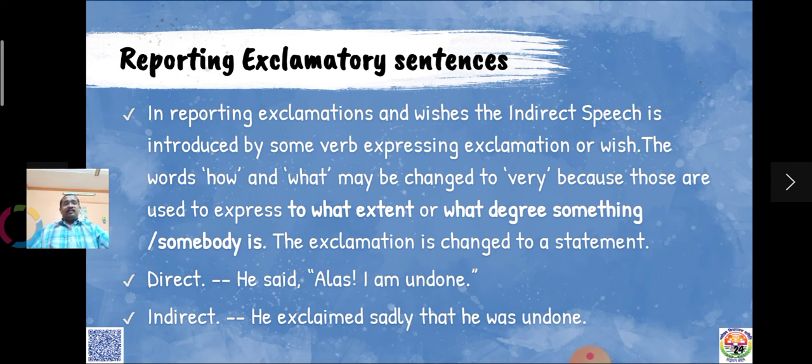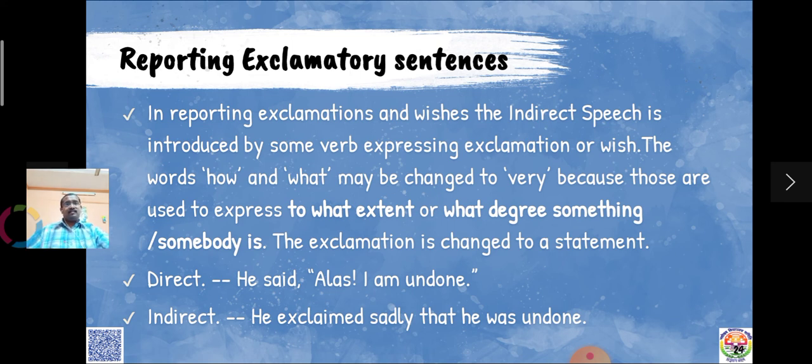Then the last kind of sentences, that is reporting exclamatory sentences. In reporting exclamations and wishes, the indirect speech is introduced by some verb expressing exclamation or wish. The words how and what may be changed into very, because those are used to express to what extent or what degree something or somebody is. The exclamation is changed into a statement.